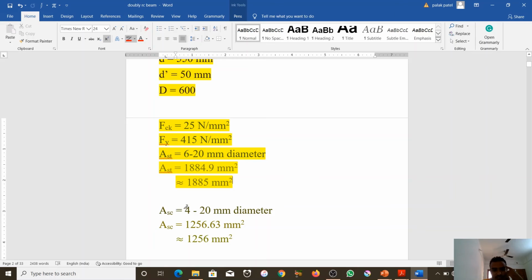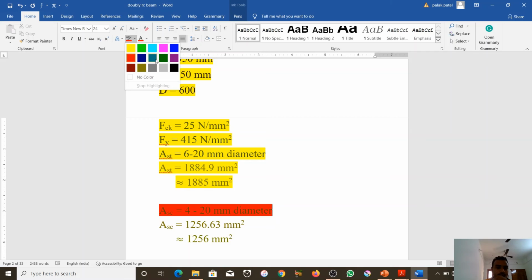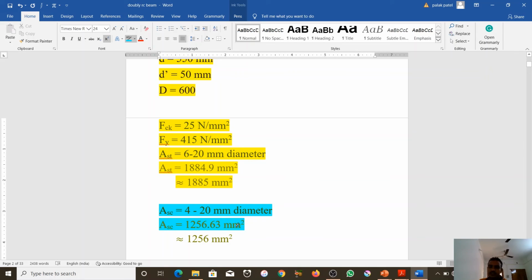Same here, Asc. Asc is 4 bars of 20 mm. Look here, Asc is 4 into pi by 4 into 20 whole square.